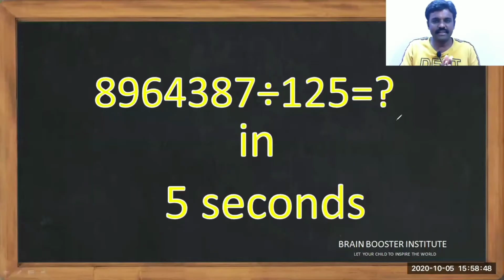Welcome to this lesson. In this lesson, we are going to take the given number 89 lakhs 64,387 divided by 125. We need to find the value of this division within 5 seconds. Is it possible? If you ask me, I will say yes, it is possible. Let's see how it is possible.